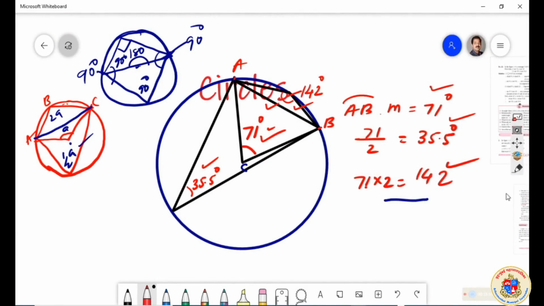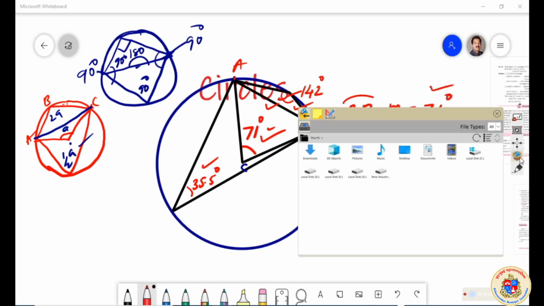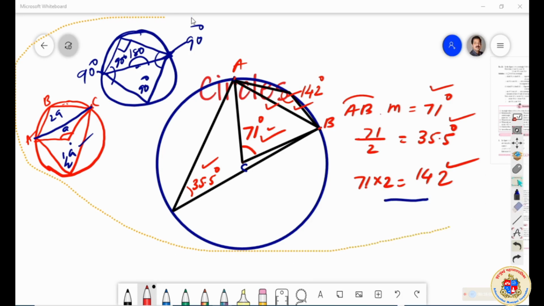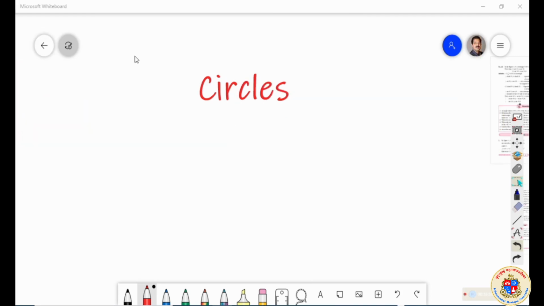Now I think you understood the relationship between these different angles. By drawing and doing the activity, taking interest, you will record this well within yourself forever, because this is very important information.